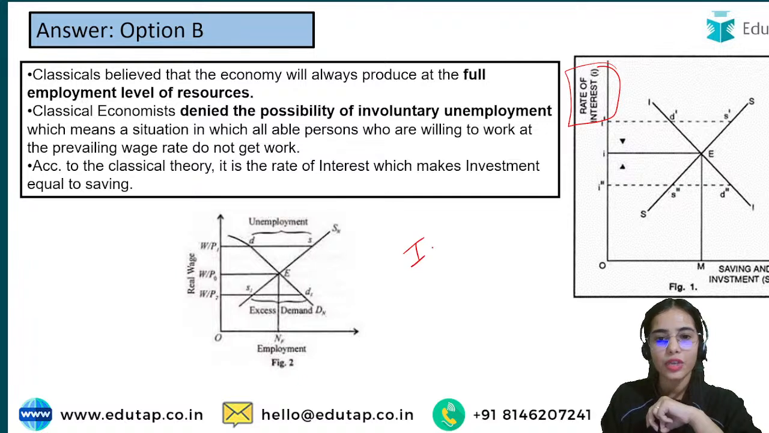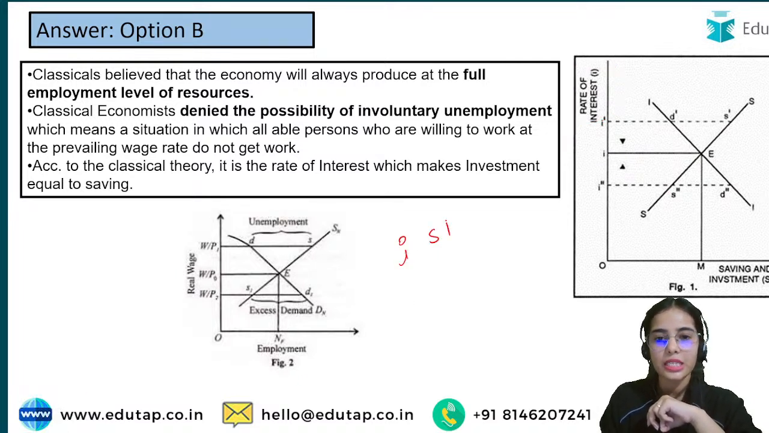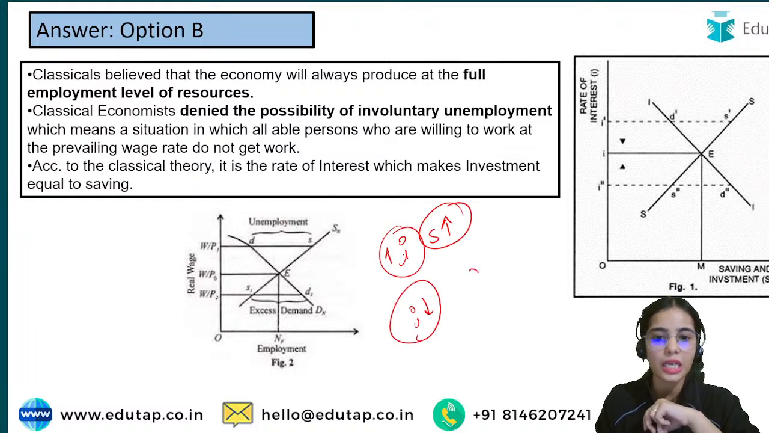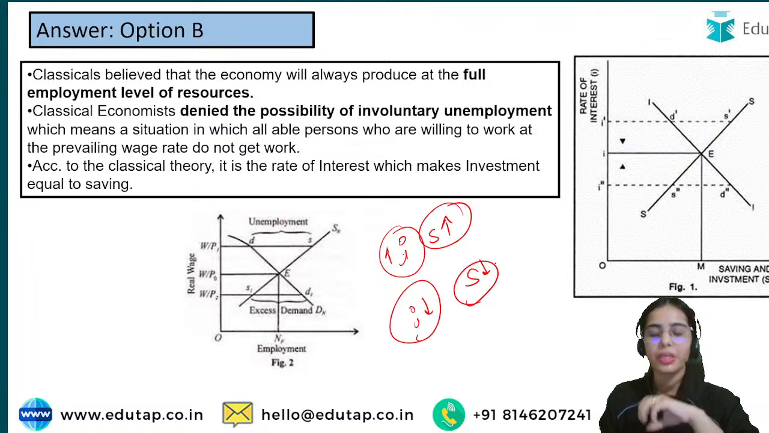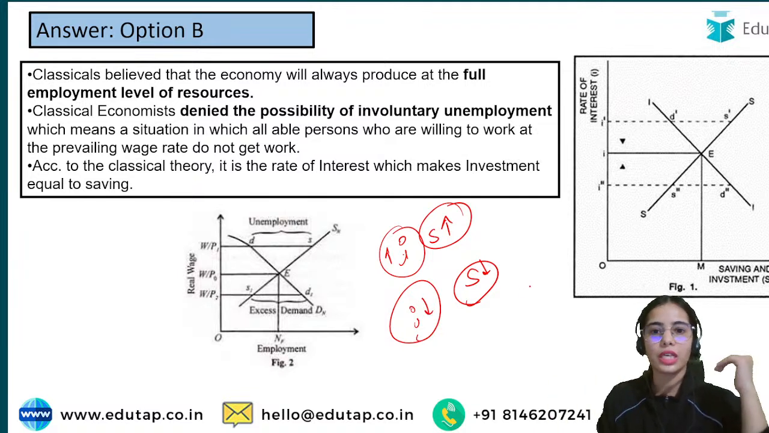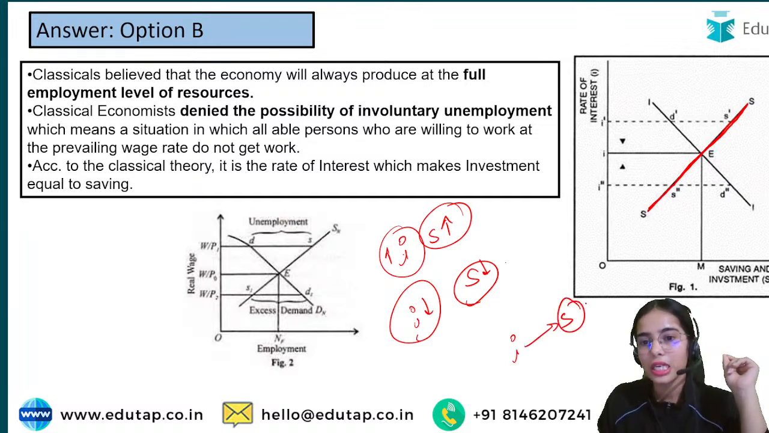If the interest rate is increasing, savings will increase. If the interest rate is decreasing, savings will decrease. Because if the interest rate is high, you will save more, and if it is low, you will save less. This is the idea of the classical economists. That's why, with the interest rate, the saving curve is upward sloping. Remember this very clearly: with the interest rate, savings slope upward.